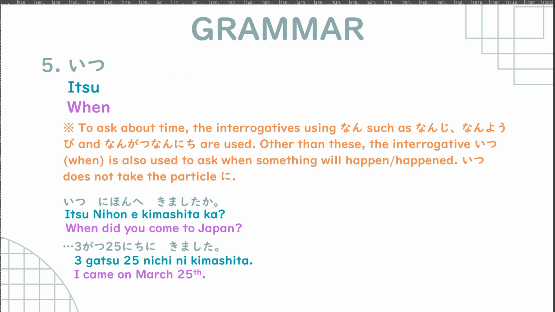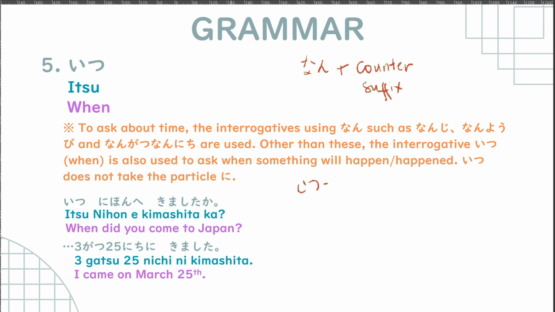So we don't have to specify 何 plus a counter suffix. Of course, this doesn't really apply to nansai, how old. But in terms of time, we ask when something happened or will happen by using いつ.